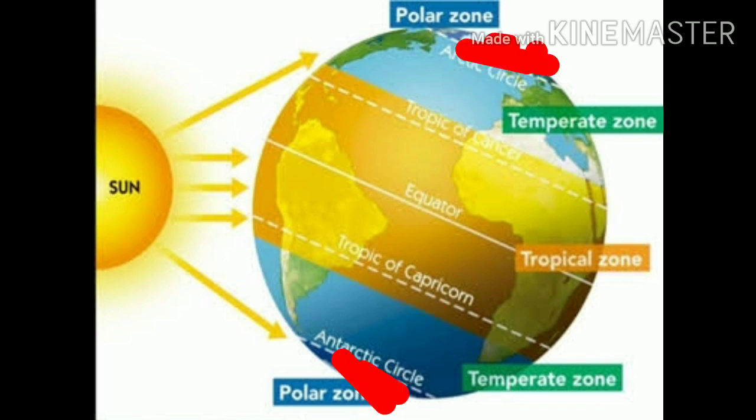Now we shall study about the frigid zone. Look at the picture. I've drawn a red color over there. These are the frigid zones. That's the region between Arctic Circle to the North Pole and Antarctic Circle to the South Pole. That is an extremely cold region. Because of the inclination of axis, this area in north and south of the equator receives very slanting rays.